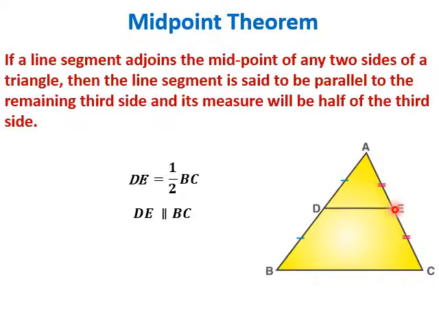It means AE is equal to EC and AD equal to DB. Then according to the midpoint theorem, DE is parallel to BC, and DE is equal to half of BC. This is the midpoint theorem. So we will use this concept of frustum of a cone and midpoint theorem in our next example.